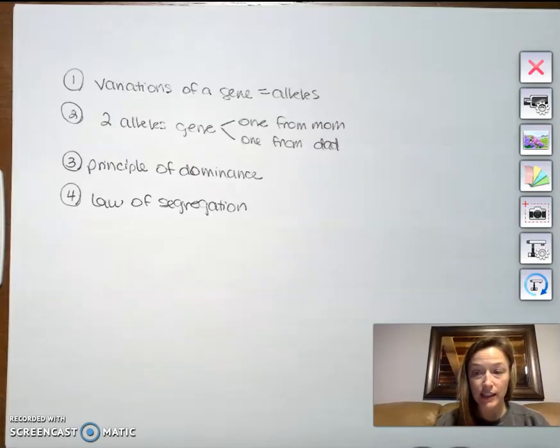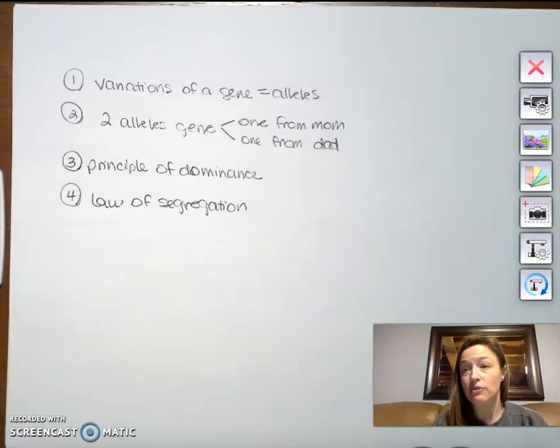I can define allele. Allele is just a variation of a gene. So you have, let's say, the gene for flower color, and it might be purple and it might be white. And so those would be the 2 alleles. And what makes them different is the sequence. And it may be 1 letter difference. It may be like, AAATTT and then AAATTC, and that changes the color from purple to white. I mean, it could be something that small, or it could be a larger difference in the sequence.